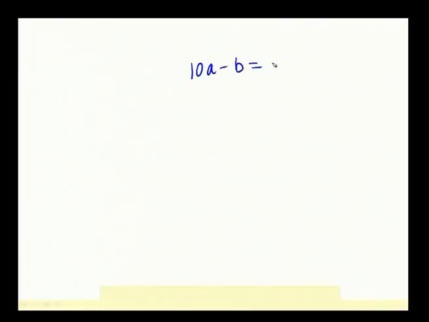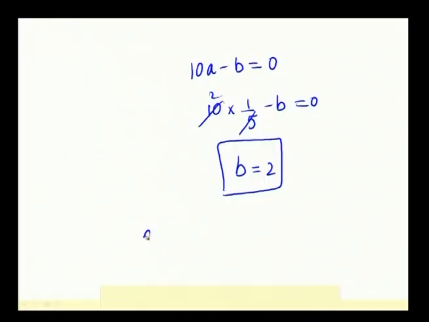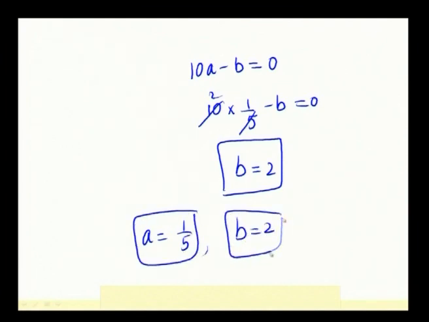Okay. Next, we have to find out b. For that, we have already derived the equation 10a minus b is equal to 0. a is equal to 1 by 5. So, 10 into 1 by 5 minus b is equal to 0, which implies b is equal to 2. For this question, we have found out the a and b values, that is a is equal to 1 by 5 and b is equal to 2. Hence, this solution is over.